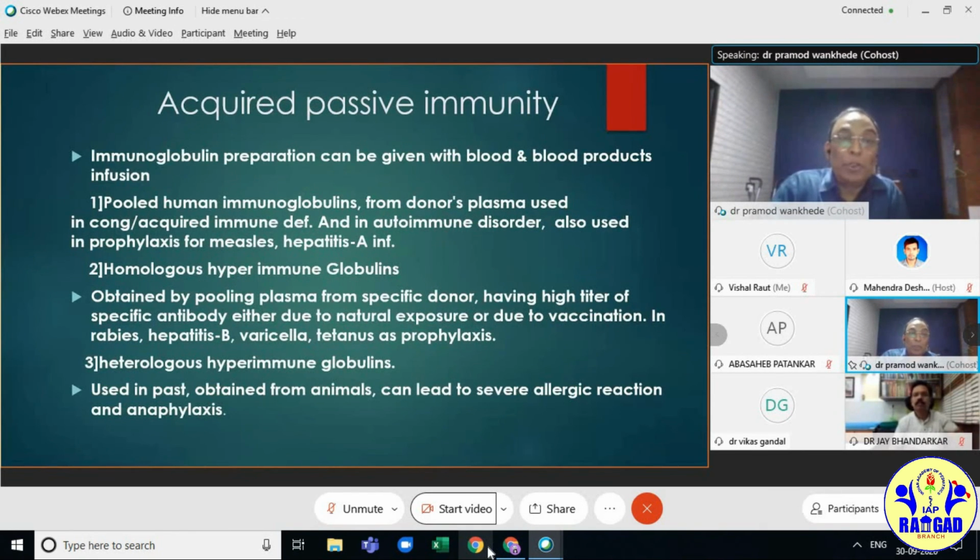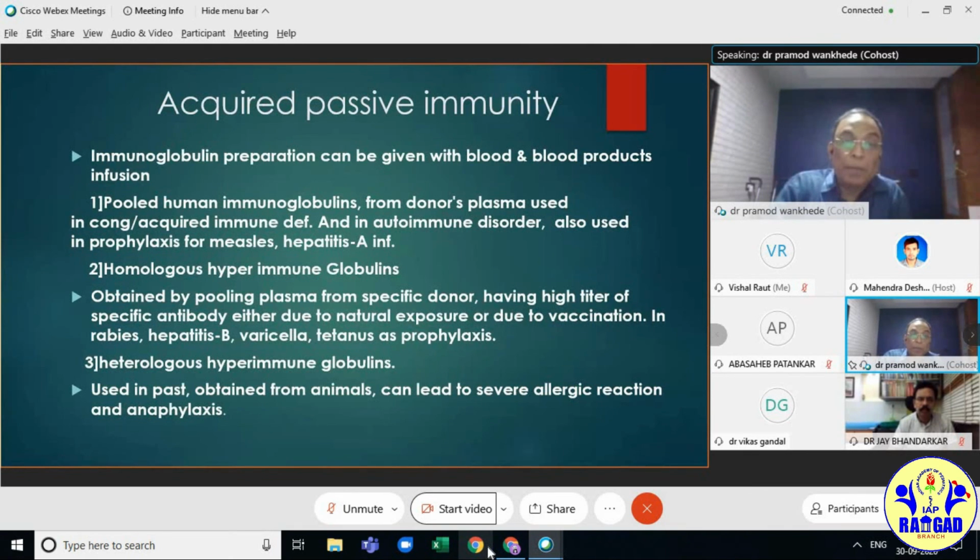Acquired passive immunity: immunoglobulin preparations can be given with blood and blood products. As we know now, for corona patients, plasma donors are there. They give plasma of infected persons. The pooled human immunoglobulins are used in congenital or acquired immune deficiency, autoimmune disorders, and also used in prophylaxis for measles and hepatitis infection.